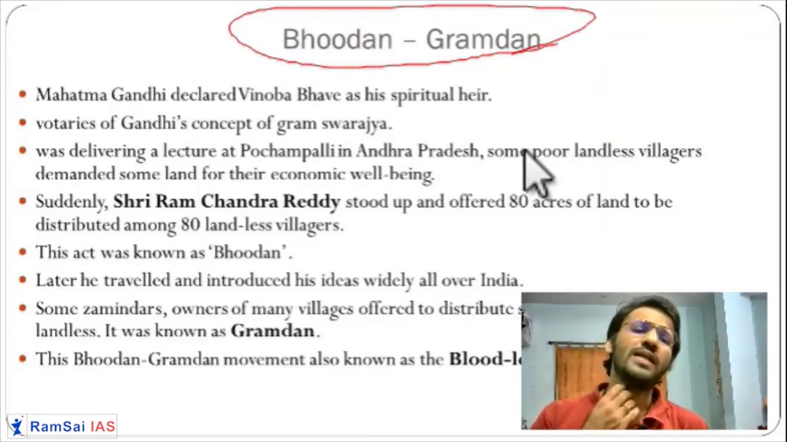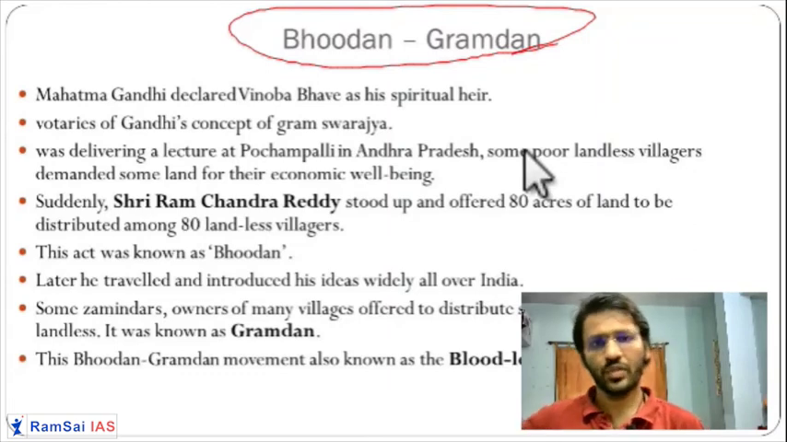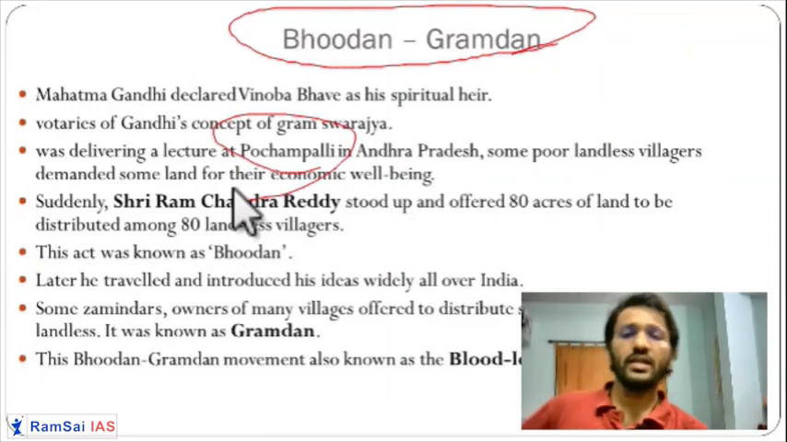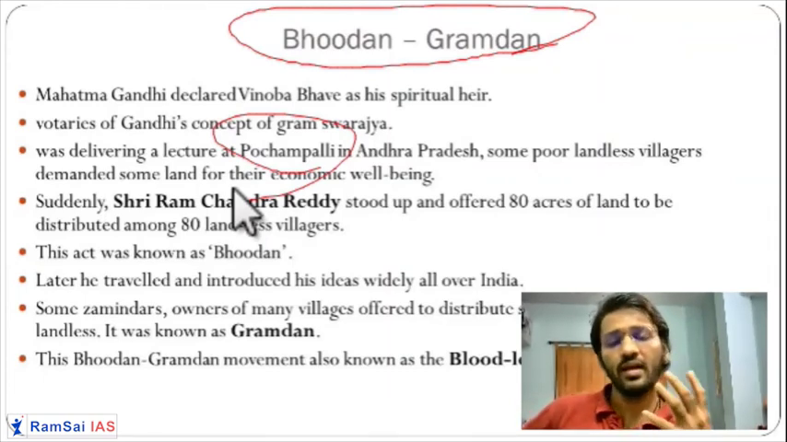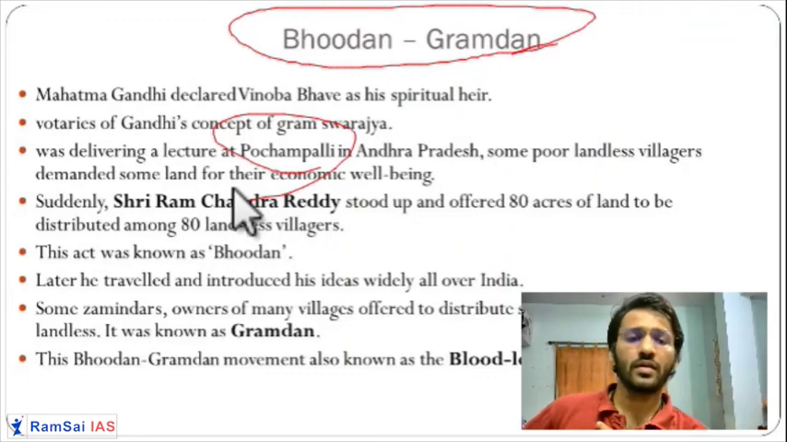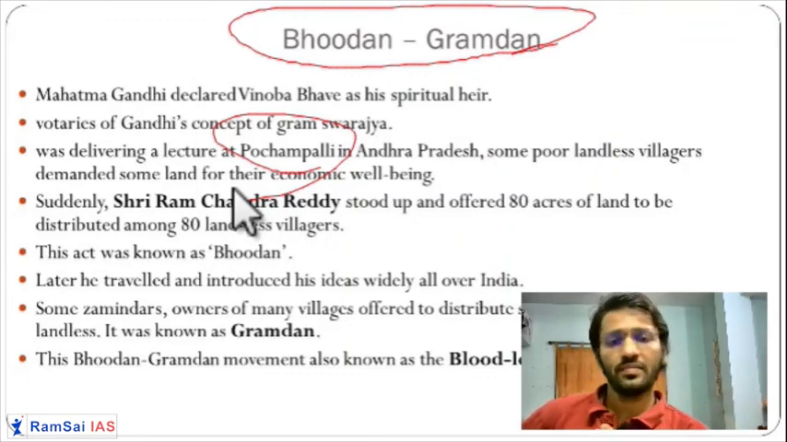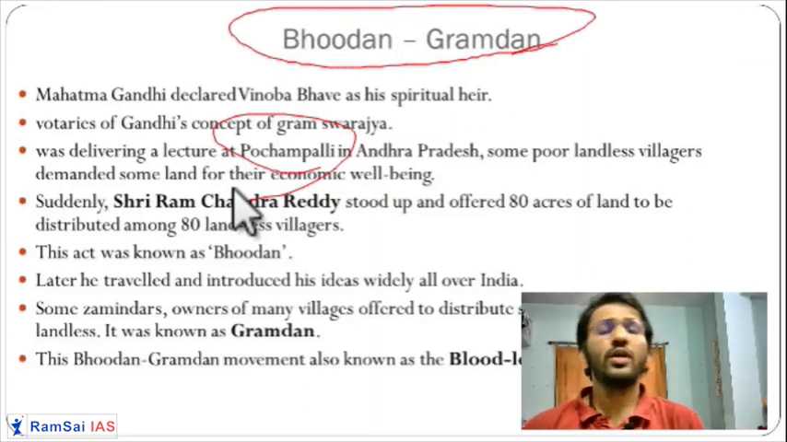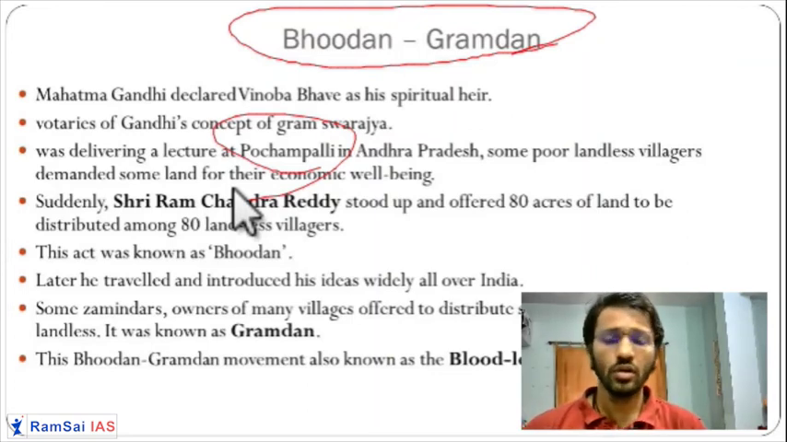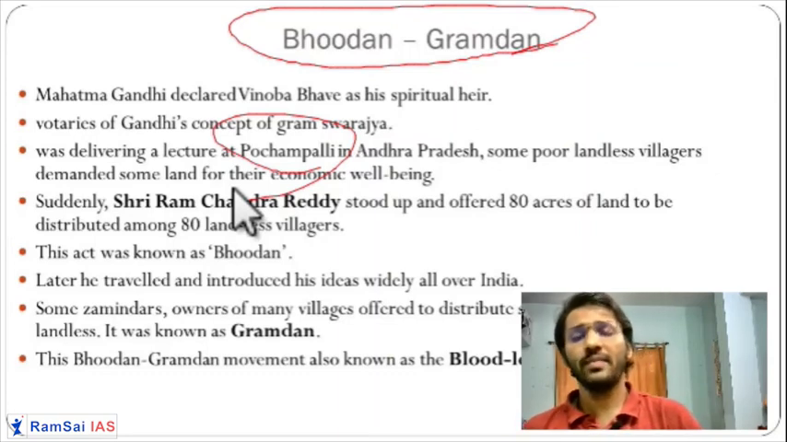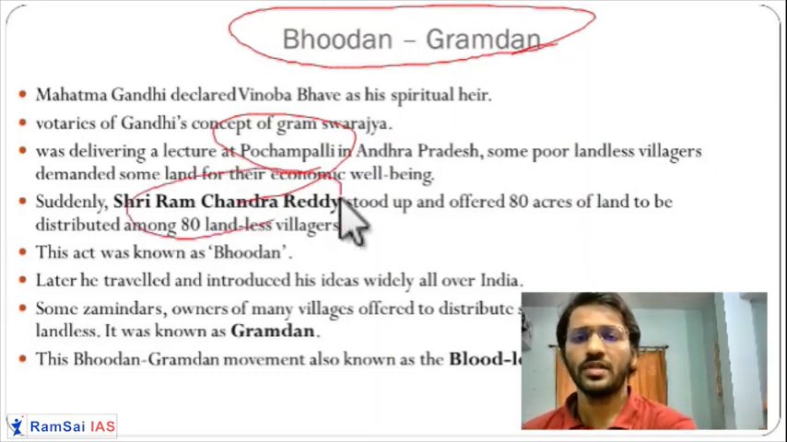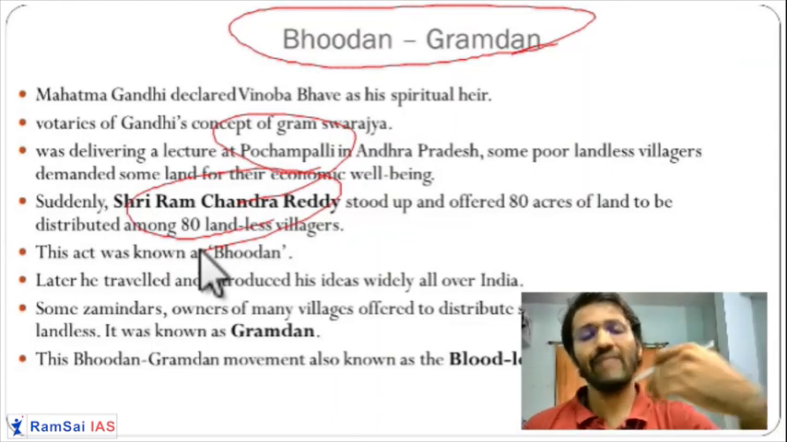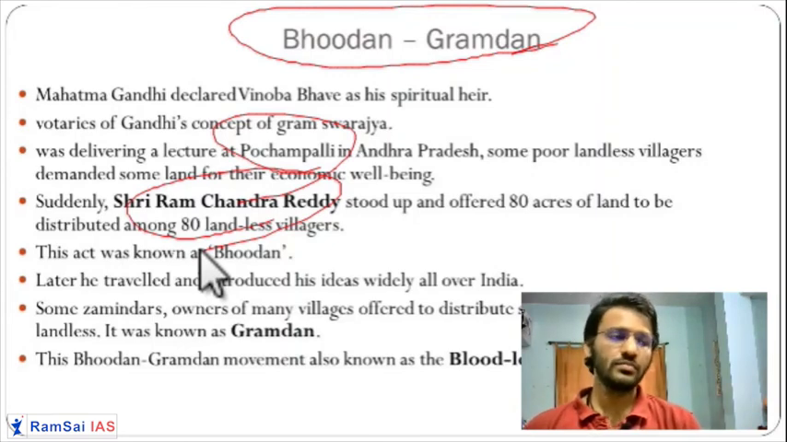At one place he was giving a lecture in Andhra Pradesh, Pochampalli village, I think, yes, Pochampalli. Here he was talking. A few farmers came. They said, Vinobaji, for our well-being, please give us some land so we can be better fed. He said, what I'll do is I'll talk to the government. I don't assure you, I'll talk to the government. But at the same time, a person called Sri Ramachandra Reddy, a zamindar, stood up and said, I will give my 80 acres of land to Vinobaji.